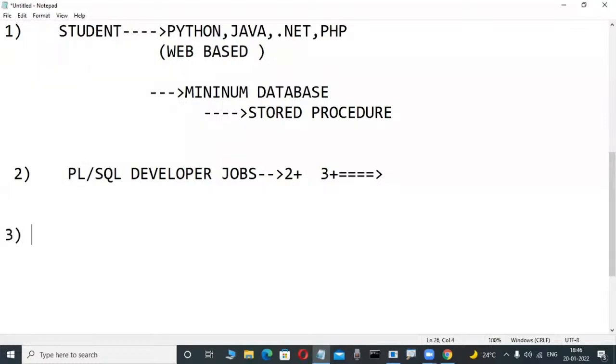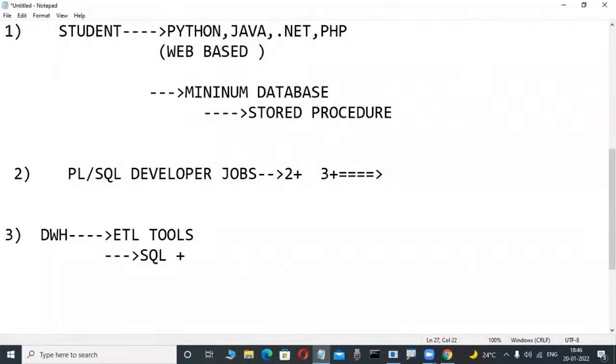Another type of person: nowadays so many people do not have very good coding knowledge, maybe they are not technical persons, and they want to move into software. In that case, one type of job is there. What is that? Data warehousing technologies. In that, there are ETL programmers and reporting programmers. ETL means extraction, transformation, and loading tools. These persons need a little bit of SQL knowledge. PLSQL is not required, just SQL knowledge and an idea.